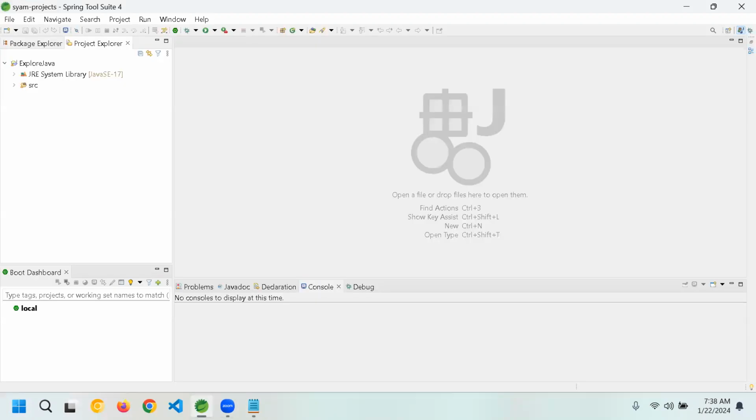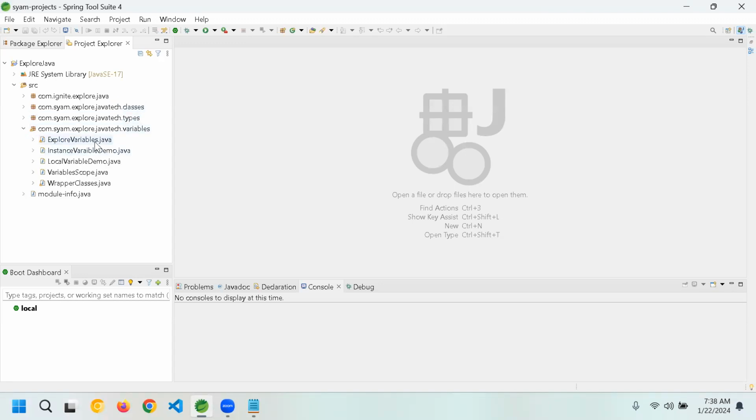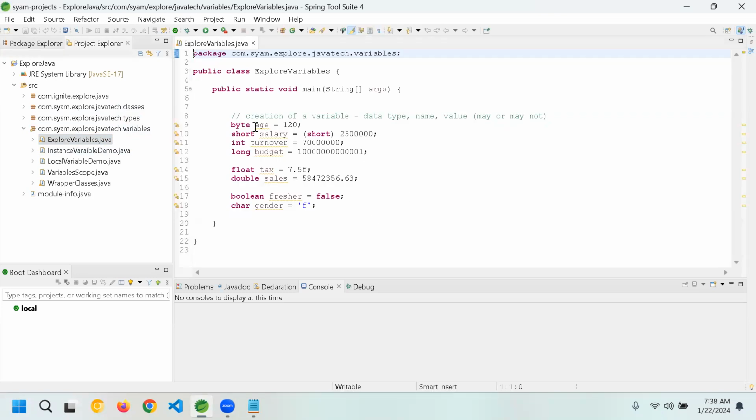Let me open my IDE. Here we have variables, explore variables. With a primitive data type, you don't do anything. You just use the value. Let's say I have an a here, which is byte. I can't do anything with this one. I can simply use it as part of other variables for combination, let's say adding the numbers or appending or printing. It doesn't have any other capabilities.